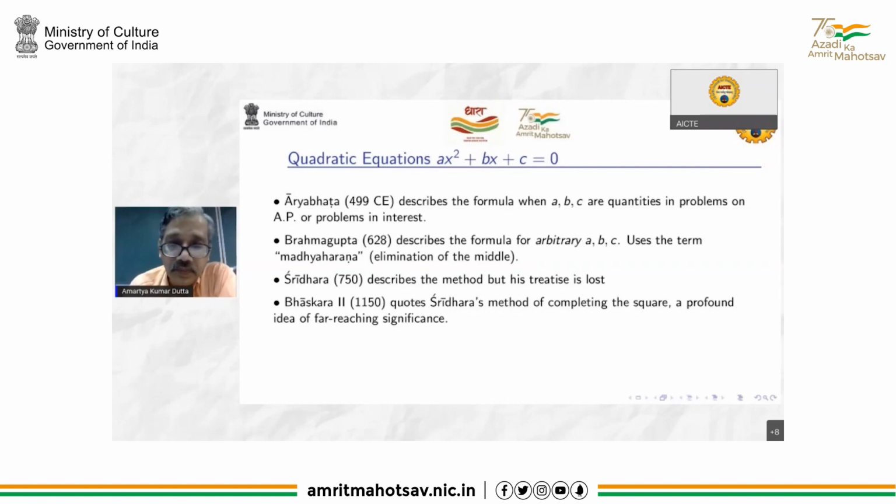Sridharacharya describes a method of completing the square, which is, of course, implicit in Brahmagupta. He doesn't elaborate, but it's implicit. Sridhar's text is lost, but Bhaskaracharya quotes the Sridharacharya method. And this is a profound idea with far-reaching significance. In fact, Professor Abhyankar talks about this in resolution of singularities. The basic thing is completing something, analogous to completing the square.